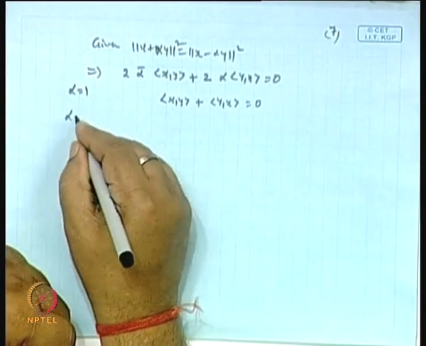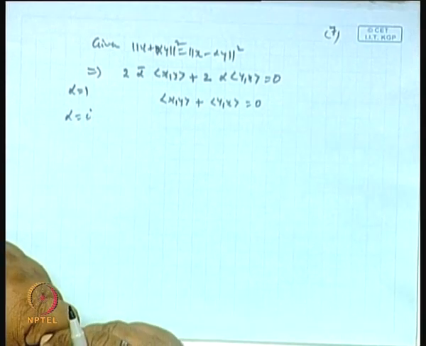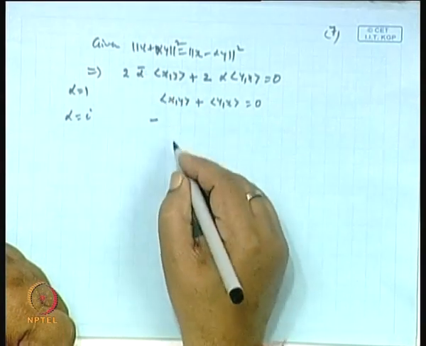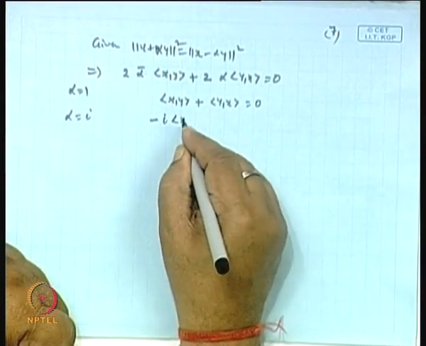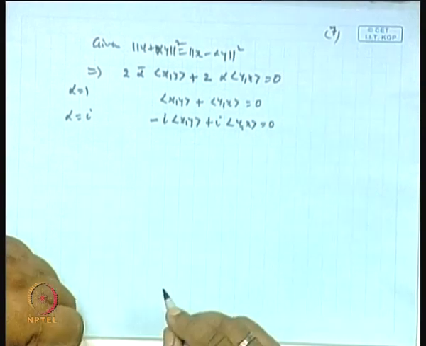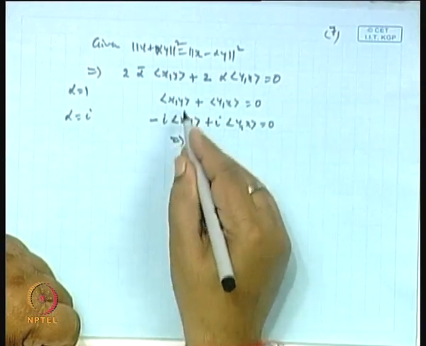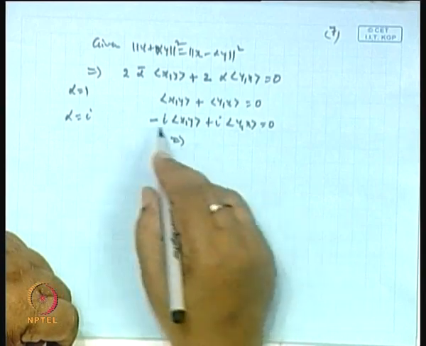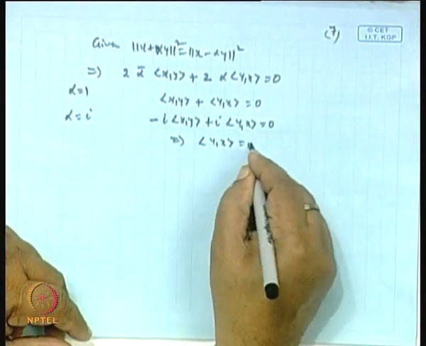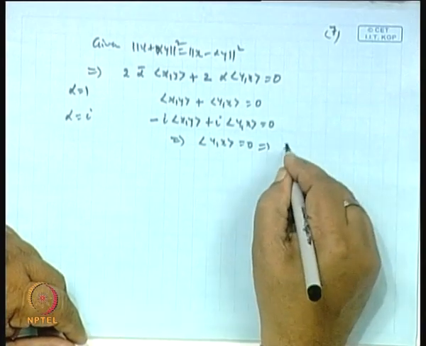If alpha is equal to i, then what you get is minus i inner product of x, y plus i inner product of y, x is 0. Now if I add, the i terms get cancelled. So basically what you are getting is inner product of y, x is 0, that is, x is orthogonal to y.